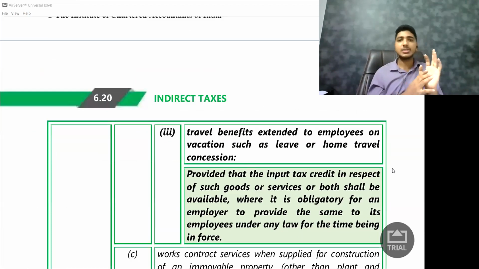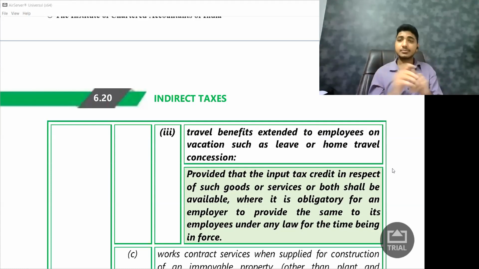Okay, next is travel benefits. Travel benefits extended to employees on vacation, such as leave or home travel concession. Okay, what are they saying? They're saying travel benefits extended to employees on vacation, such as leave or home travel concession.